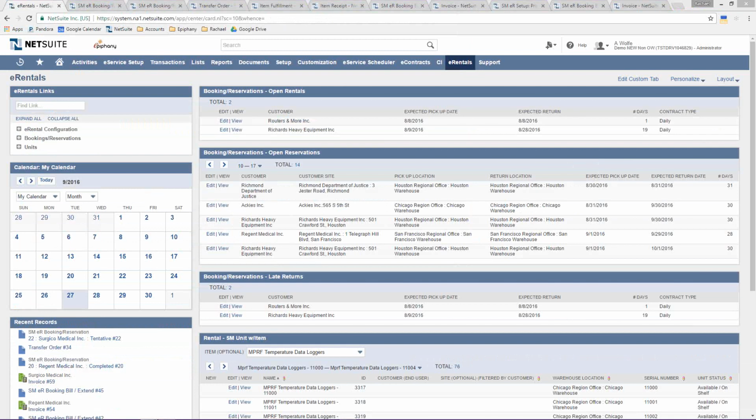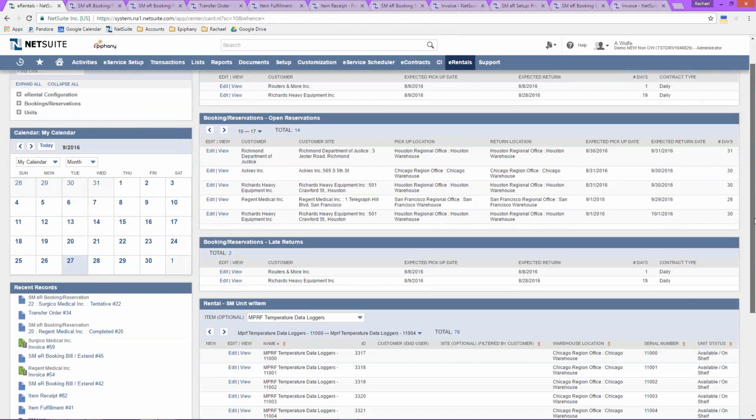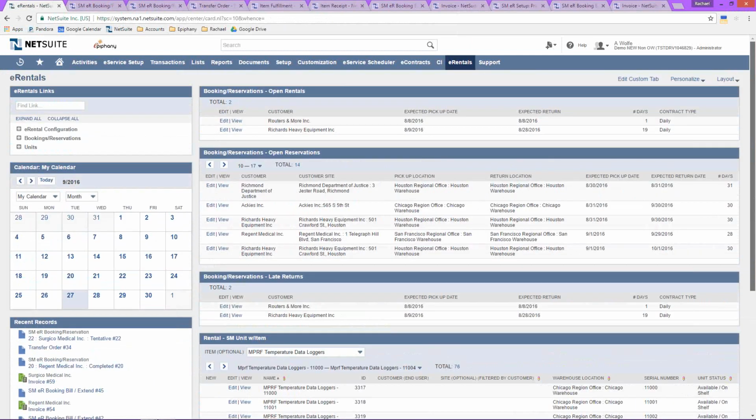And last but not least, you can utilize our rentals dashboard to help you monitor and keep track of all open reservations, rentals, and late returns, as well as status of all of your units that have been rented. Our dashboards are completely customizable, and you can monitor the information that you want to record on your dashboards. And this concludes the demonstration of the Epiphany's eRental module.